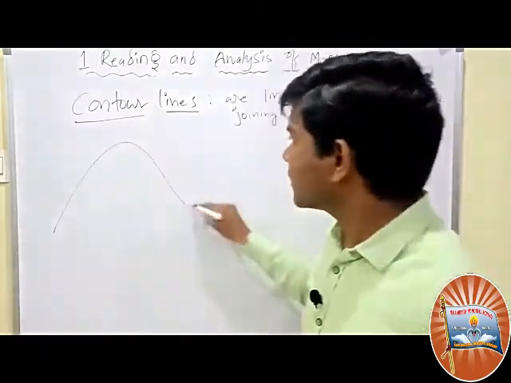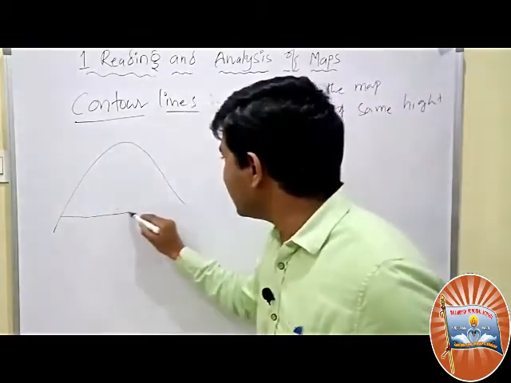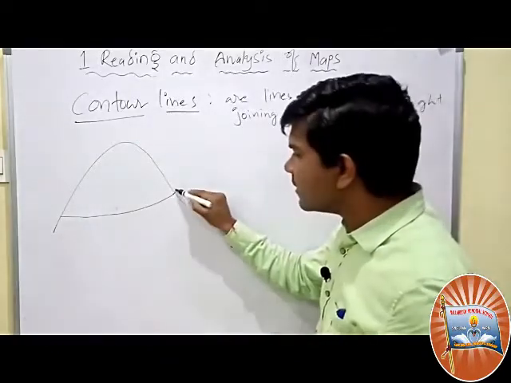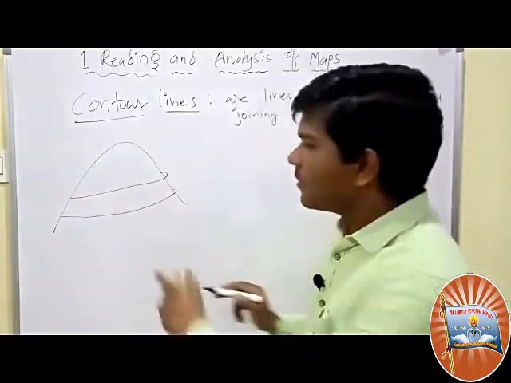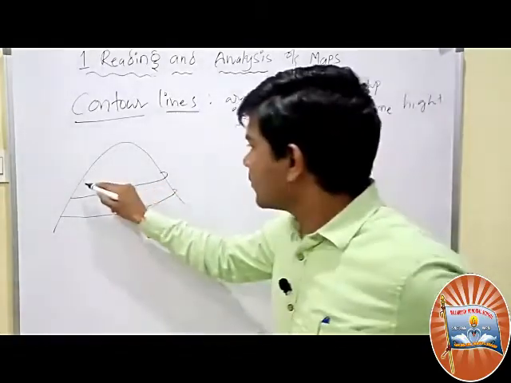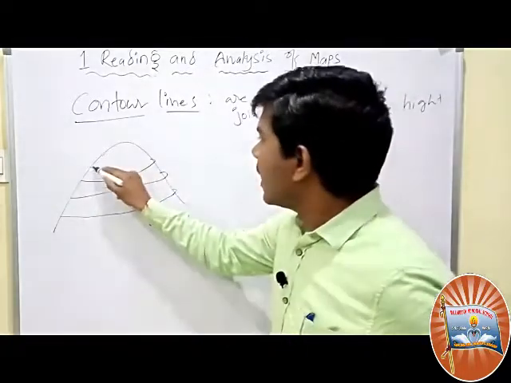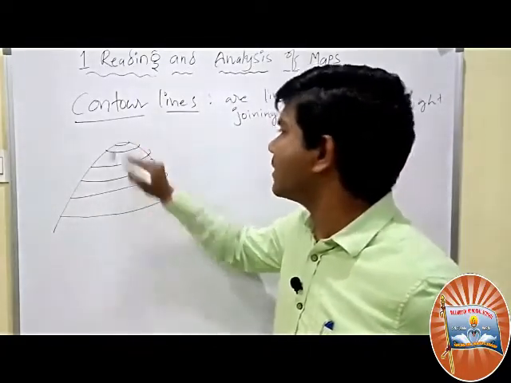For example, this is a hill, a mountain. Here, same height will be there, front side as well as back side. Next, here one more line. Front side, back side, same height. Here one more line is there. Front side as well as back side, and same height, back side, front side.